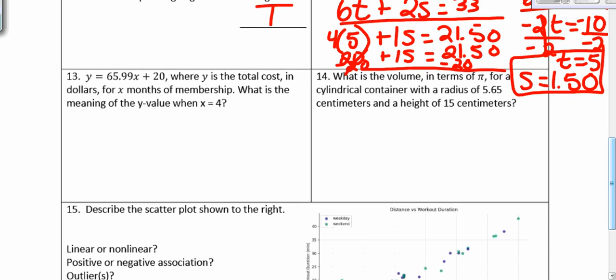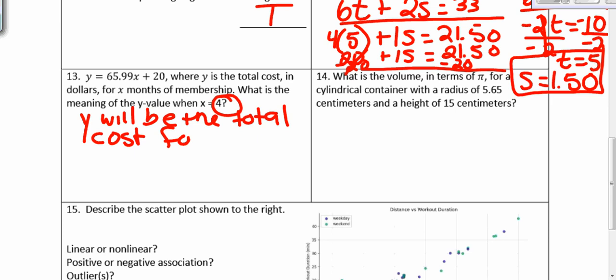13. y equals 65.99x plus 20, where y is the total cost in dollars for x months of membership. What is the meaning of the y value when x equals 4? So we just have to substitute in. y will be the total cost.